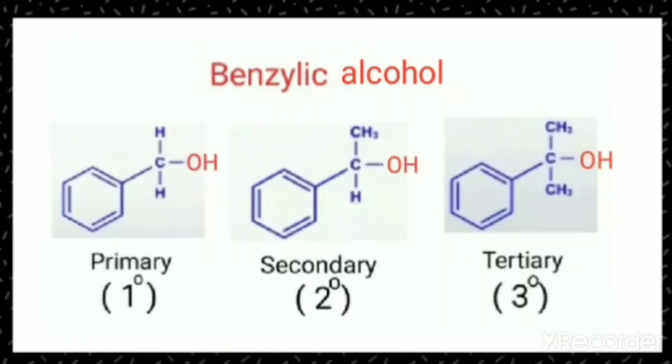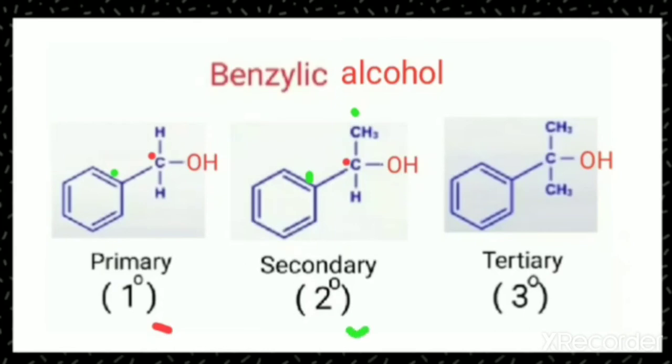It is further classified as 1 degree, 2 degree, 3 degree. When you check the first structure, this is the alpha carbon atom and there is 1 beta carbon atom. Therefore, it is 1 degree. In the second structure, this one is the alpha and here there is 1 beta carbon, and here there is 1 beta carbon. That means there are a total of 2 beta carbons.